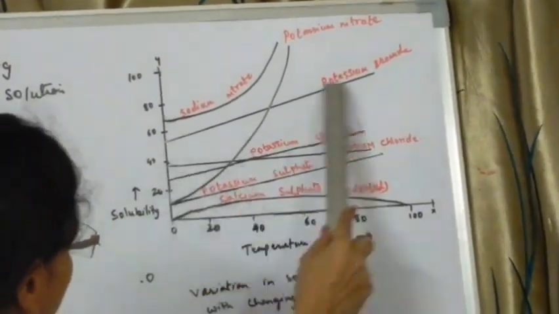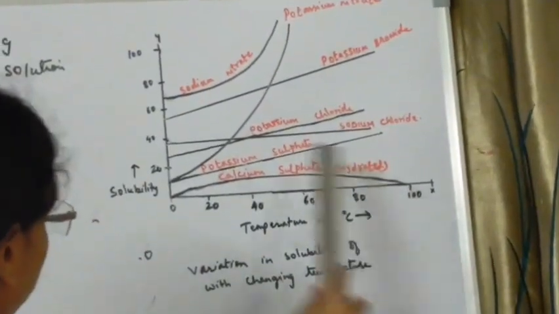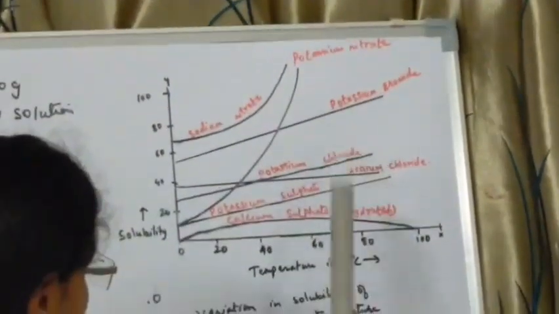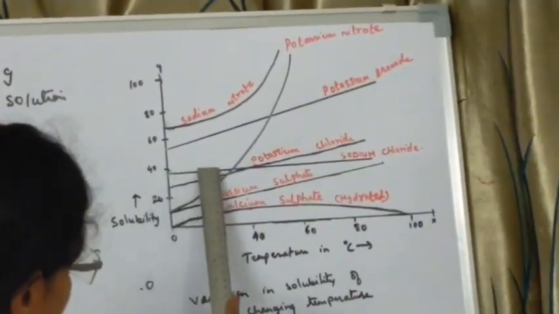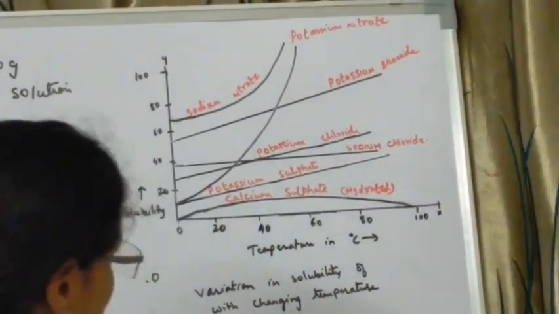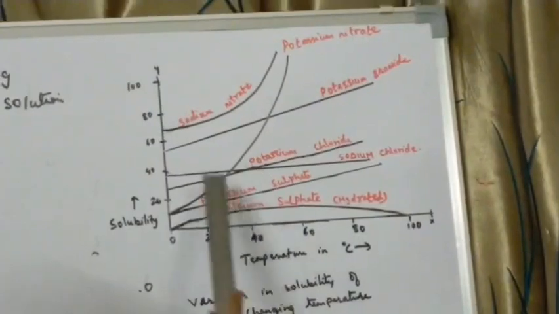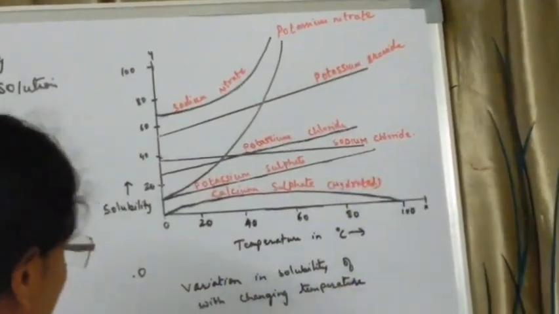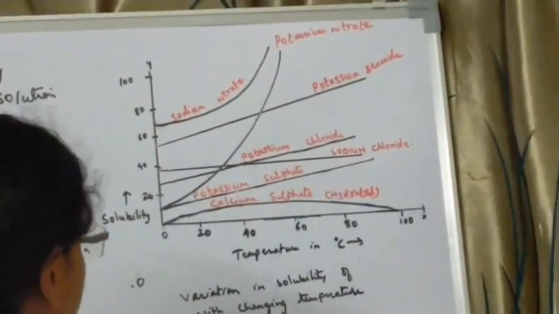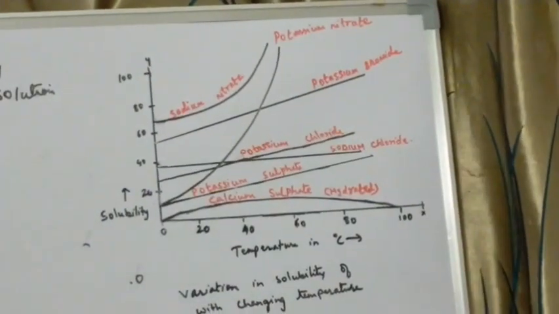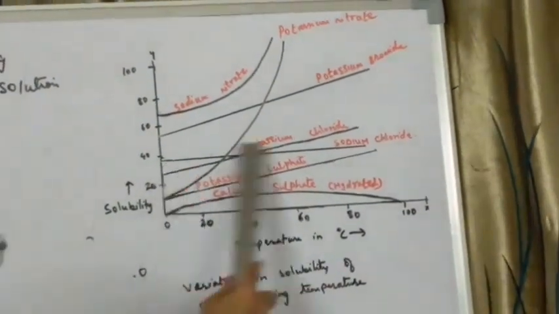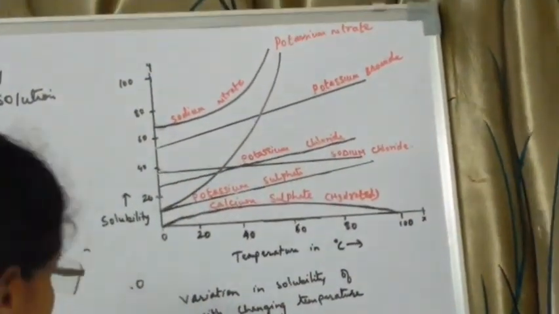Then in case of potassium bromide, there is an increase. Potassium chloride also, there is a slight increase. Sodium chloride, the solubility there is not much increase with the rise in temperature. You can see the line is a straight line over here, so there is not much increase with the rise in temperature in case of sodium chloride. There is only a little bit of increase with the rise in temperature.